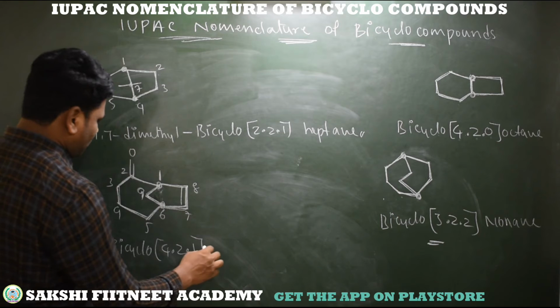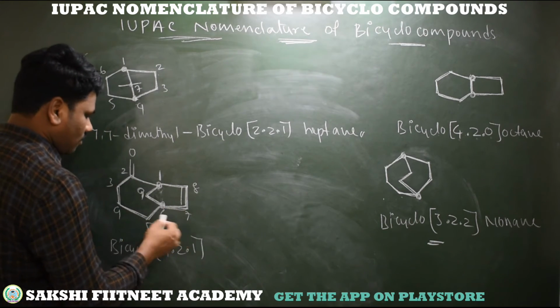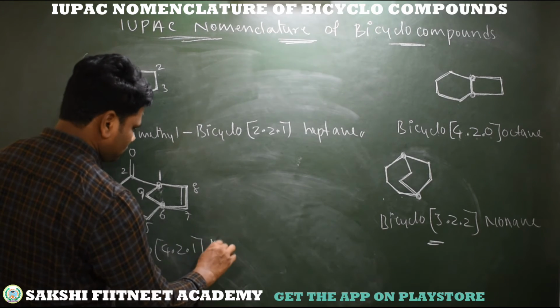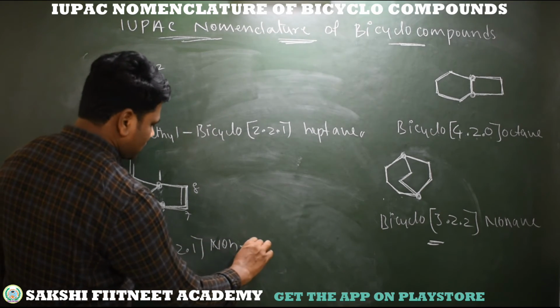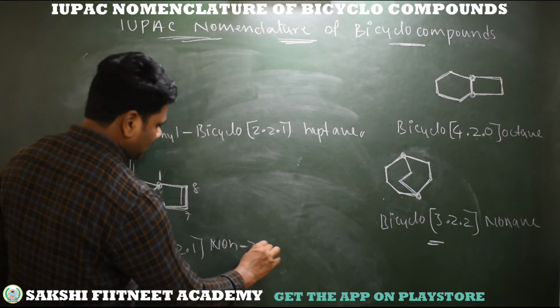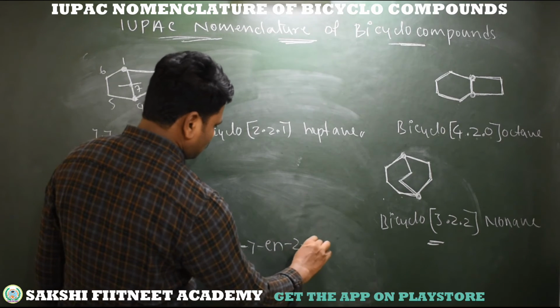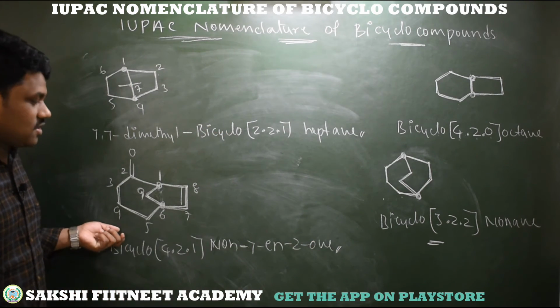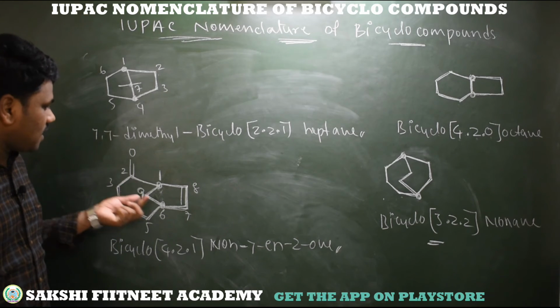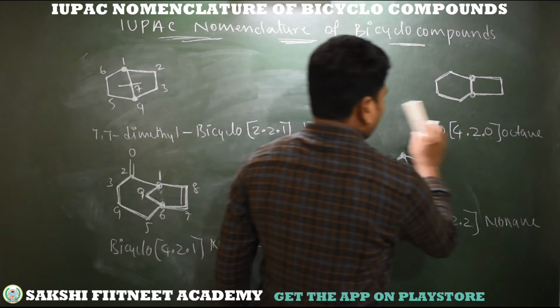Then the total number of carbons is 9 in this hydrocarbon, so it becomes nonane. Here we have unsaturation at 7th position, it's 7-ene, and at second position we have ketone, 2-one. So this is the IUPAC name of this compound, which has a functional group as well as unsaturation.